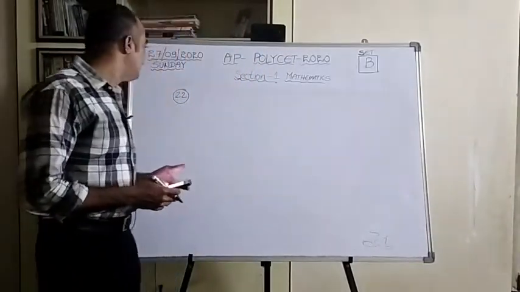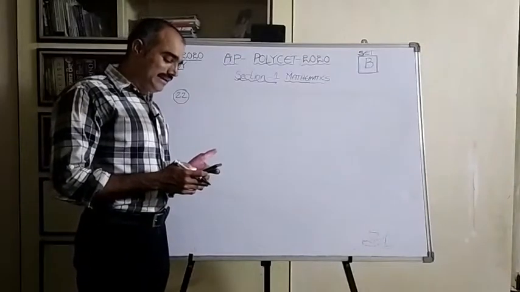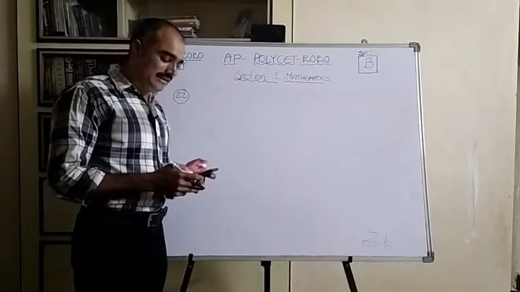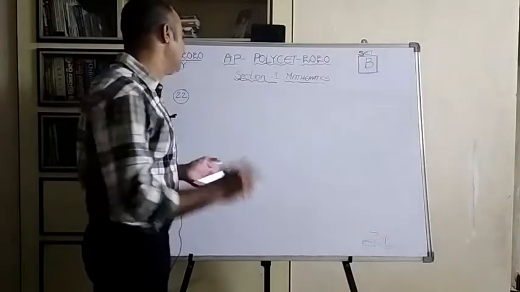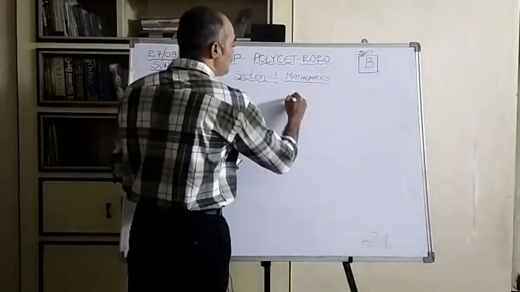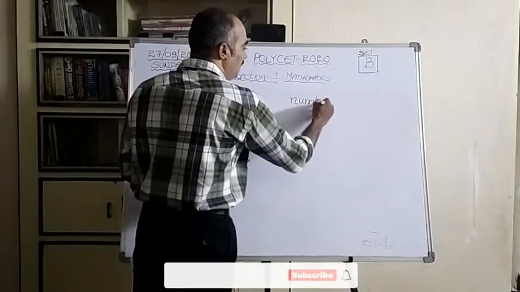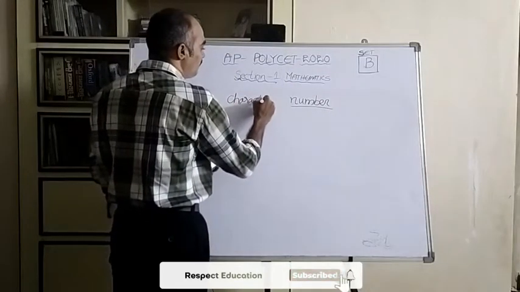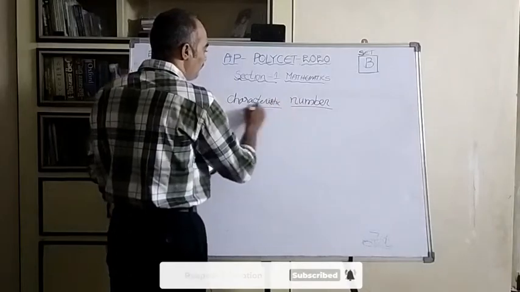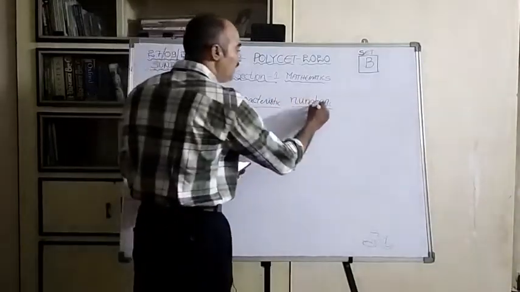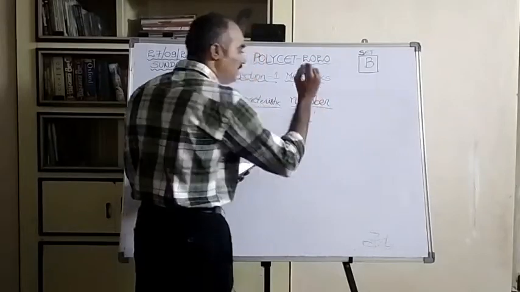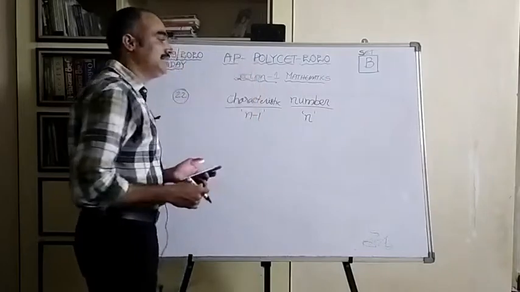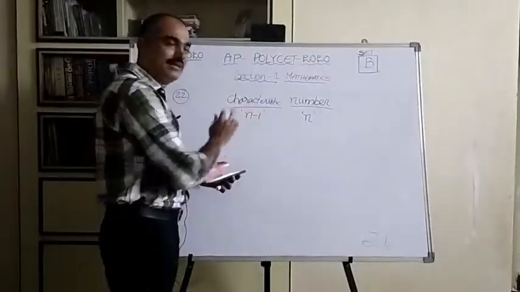Now let us see the next question, that is the 22nd one. If the characteristic of logarithm of a number is n, then the number of digits in the number is dash. Actually here there are two things, children. The first one is a number and the second one is its characteristic. Actually if there are n digits in the number, its characteristic value is n minus 1.